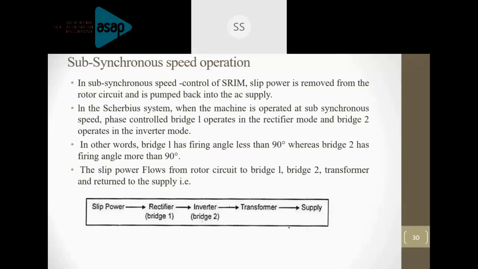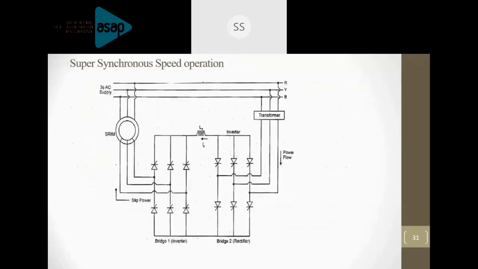Through the transformer, power is supplied to the mains. So here bridge 1 acts as a rectifier and bridge 2 acts as an inverter. What does it mean? If you want to operate a converter circuit as a rectifier, you have to operate it with a firing angle of less than 90 degrees.